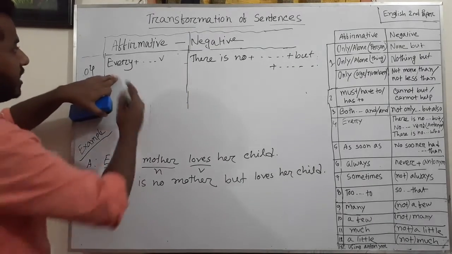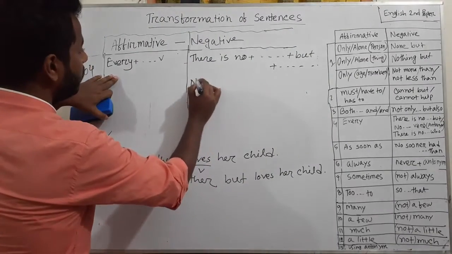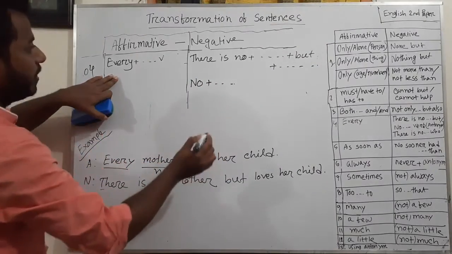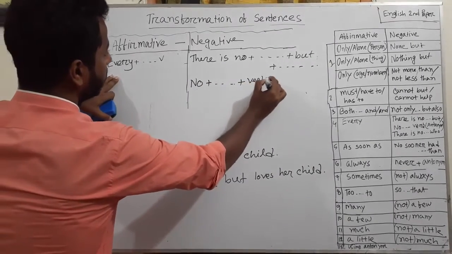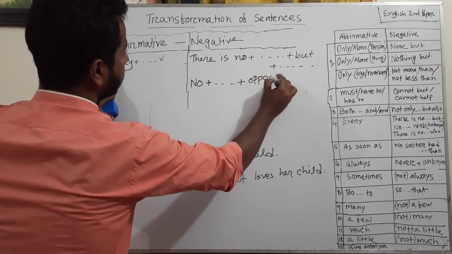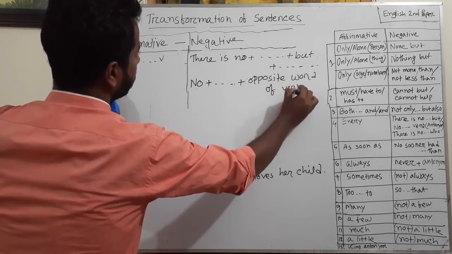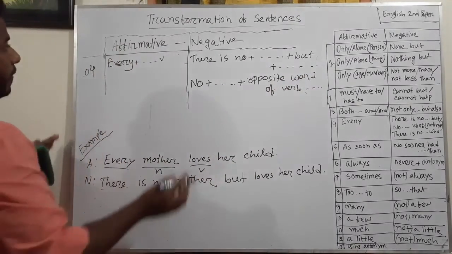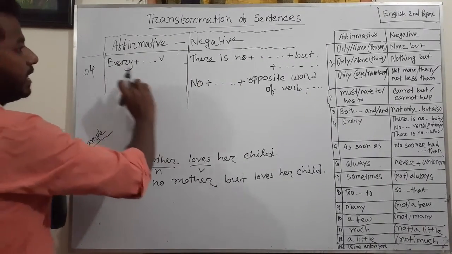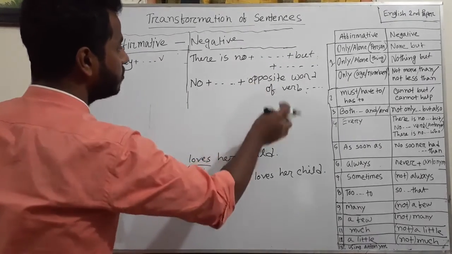And another, you can change it to a negative sentence in another way. For example, you can use no instead of every, plus the word after every, and the opposite word of the verb. So in a negative sentence, if you use no instead of every, then you have to change the verb; you have to use the opposite word or antonym of the verb.